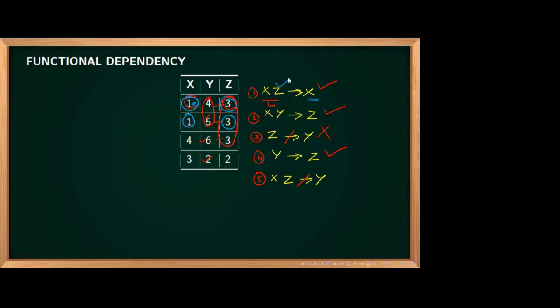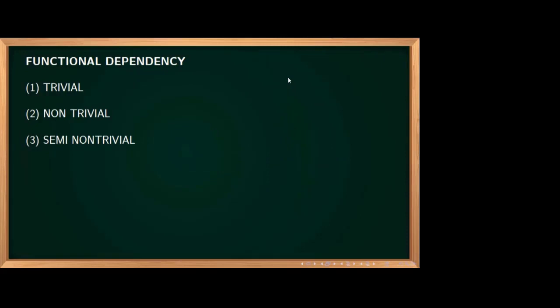Okay, fine. Now, functional dependency itself, we can classify. Mainly, we can classify it into two. One is trivial functional dependency, and another one is non-trivial functional dependency. But non-trivial, again, we can classify more elaborately into non-trivial and semi-non-trivial. I'll just explain what is that.